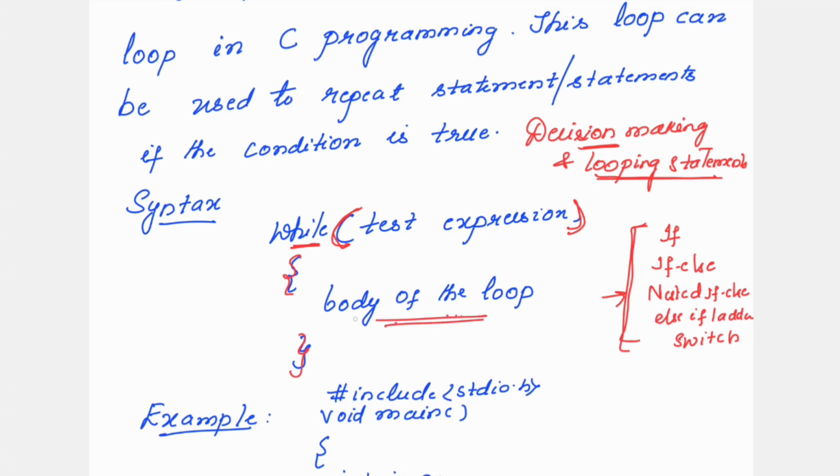Now these statements, whatever you are writing here, we call it as the body of the loop. This will get repeatedly executed until this condition remains true. Once the condition becomes false, the control will come out from this body of the loop. That means it will not execute the statements that are mentioned inside the body of the loop, and the next statement that is mentioned after this while loop will get executed. So depending on where the test condition is placed, we have two different types. One is the entry control loop, which is called as the while loop, and the other one is the exit control loop, and we call that as the do while loop.